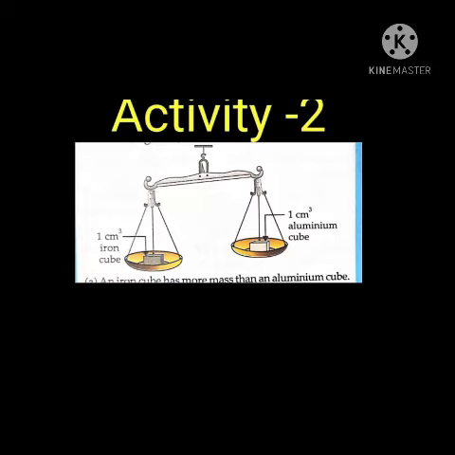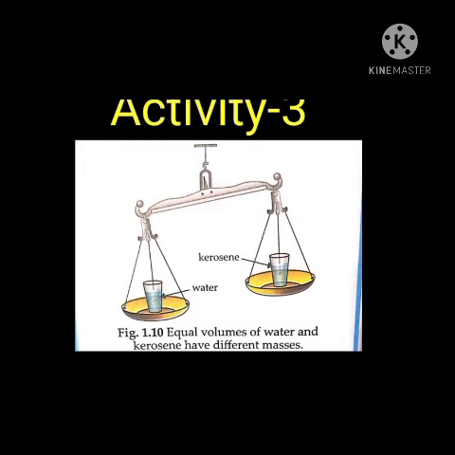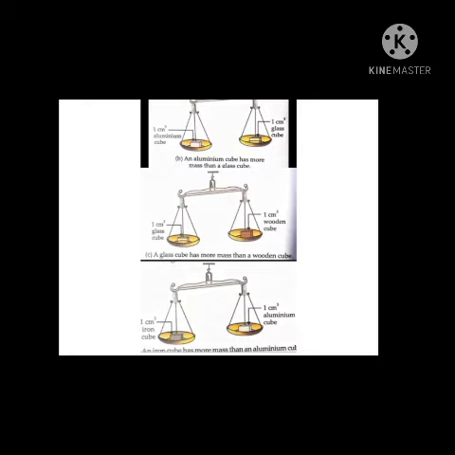What do you observe? You will observe that when you weigh the cubes on a beam balance, you will find that their masses are different, and when you compare all their masses, you will find that the iron cube is the heaviest and the wooden cube is the lightest. So from this you can conclude that equal volume of different substances have different masses.